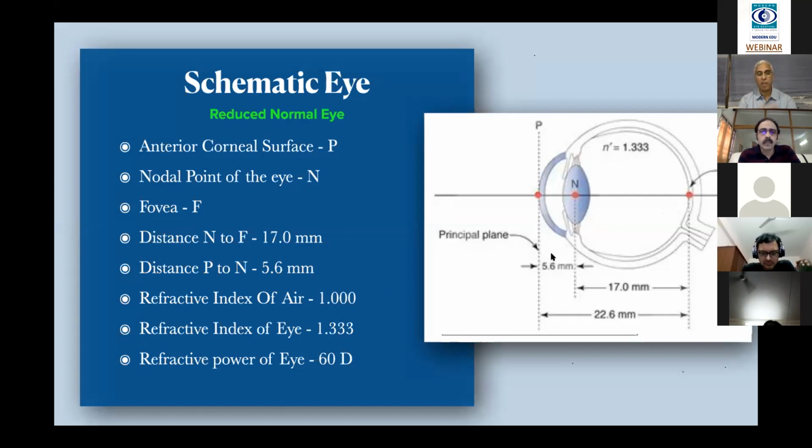The entire power is 60 diopters, the corneal power is 43 diopters, and the axial length is 22.6. If you know three of these four parameters, you can easily calculate the fourth. That is how all these formulas work.